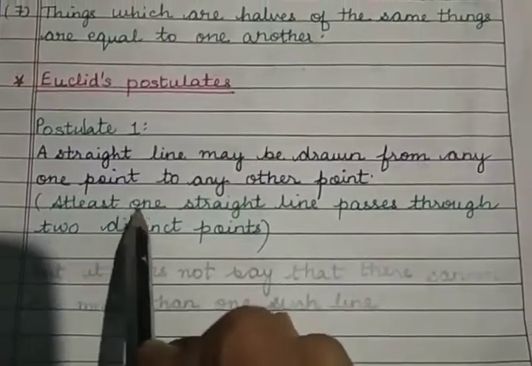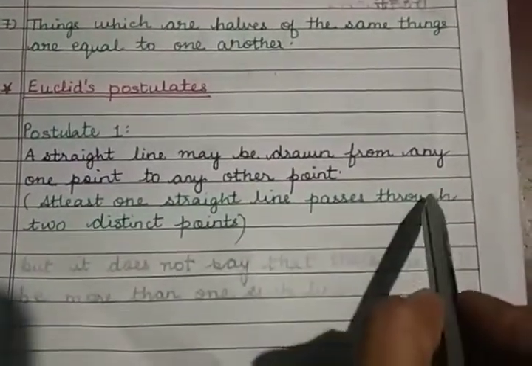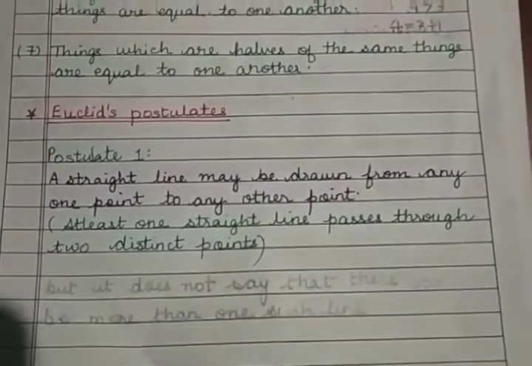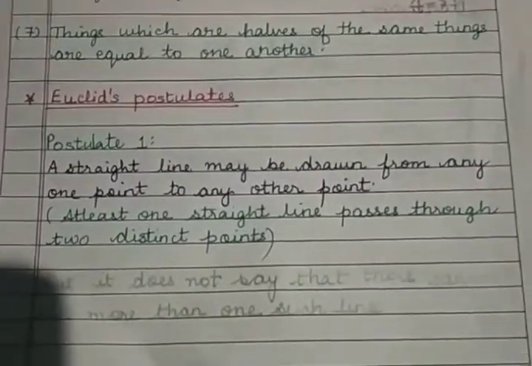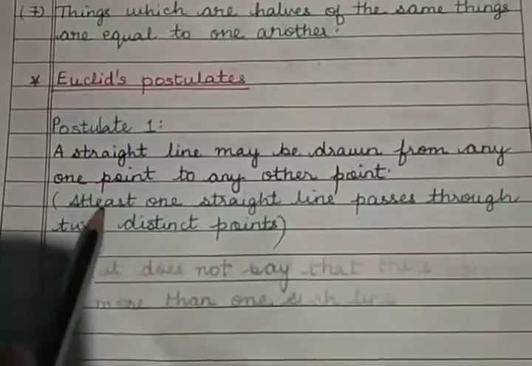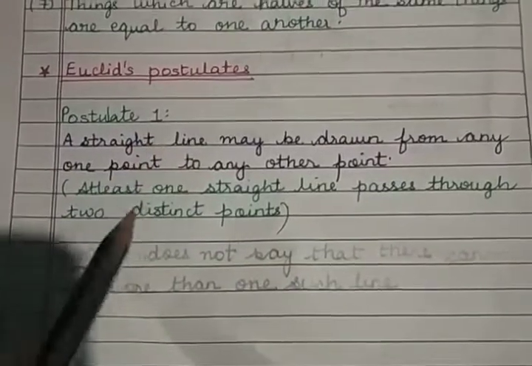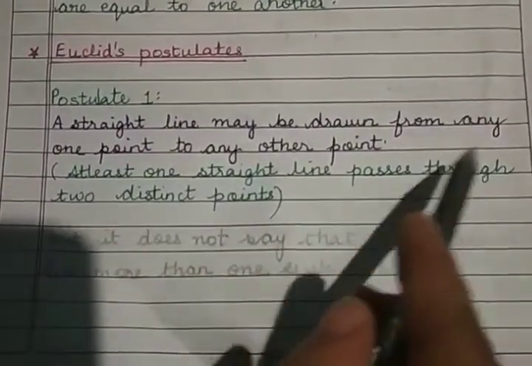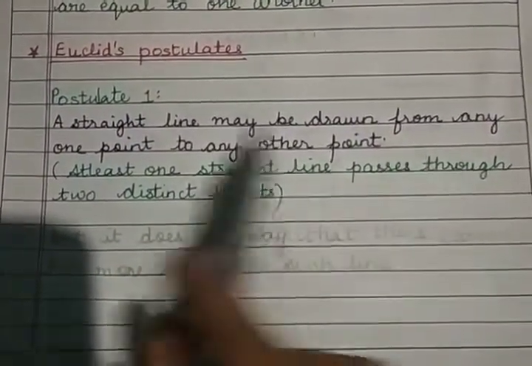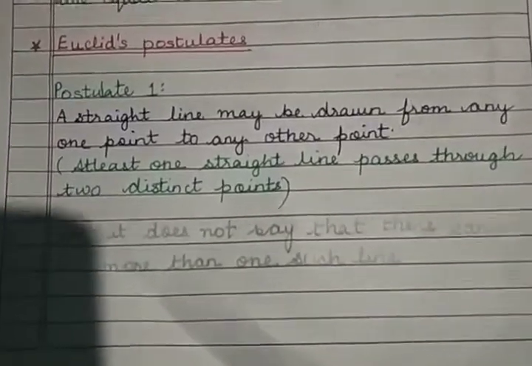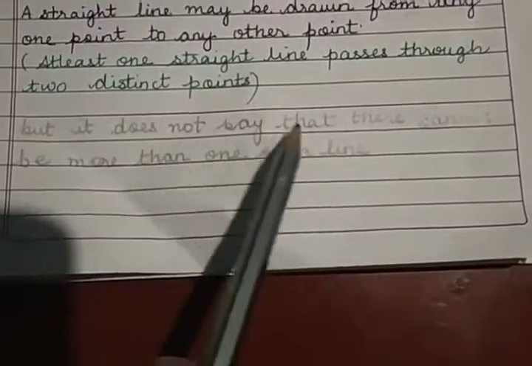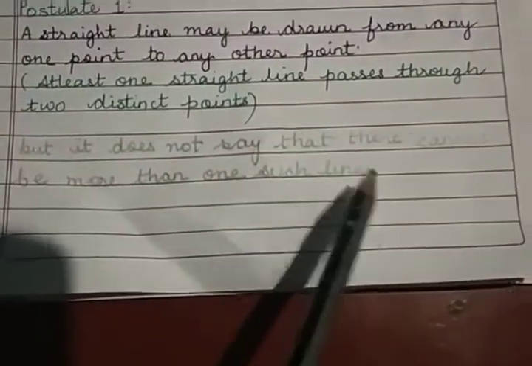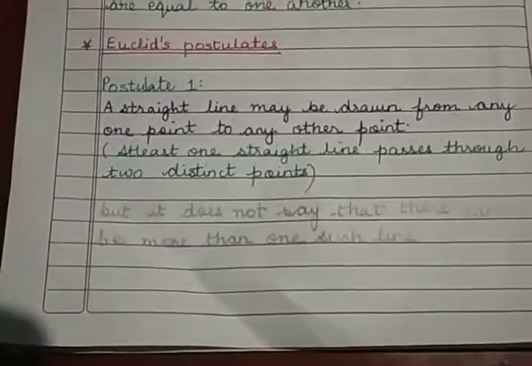Okay, it says at least one straight line passes through two distinct points. So in this postulate, Euclid only said that at least one straight line can pass through it. He did not say that there cannot be more than one such line passing through given 2 points.